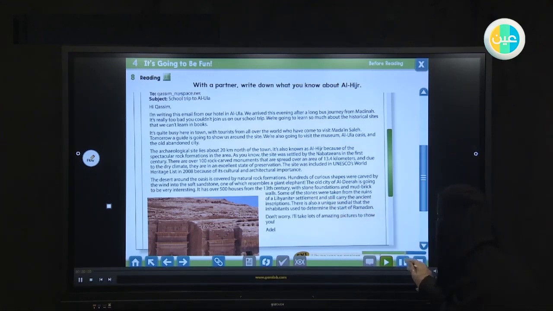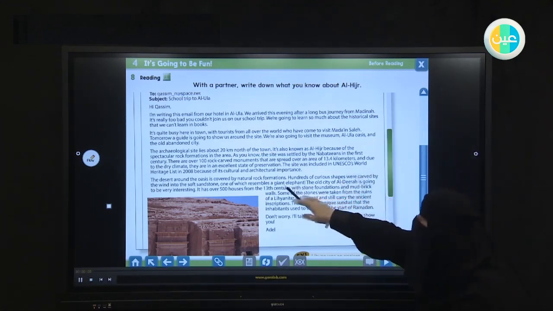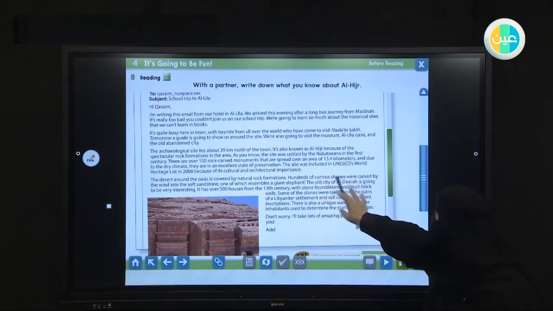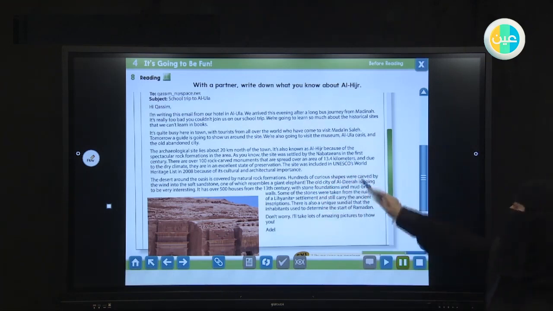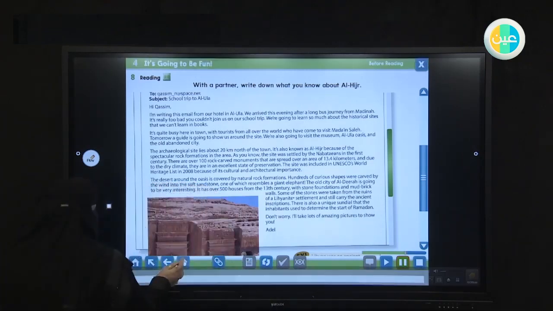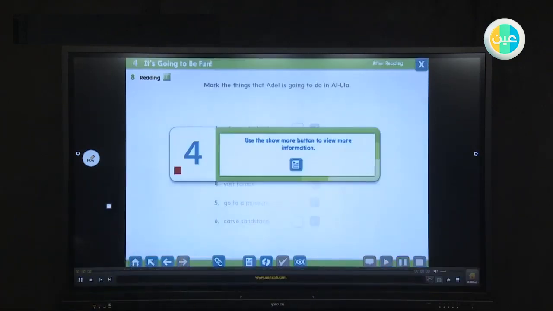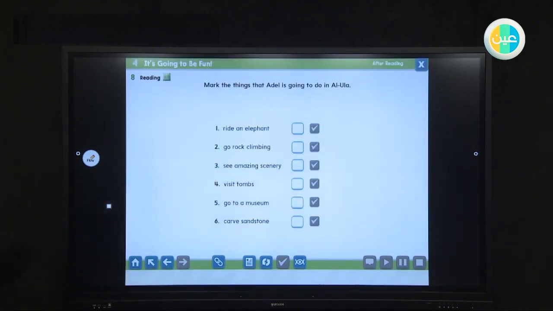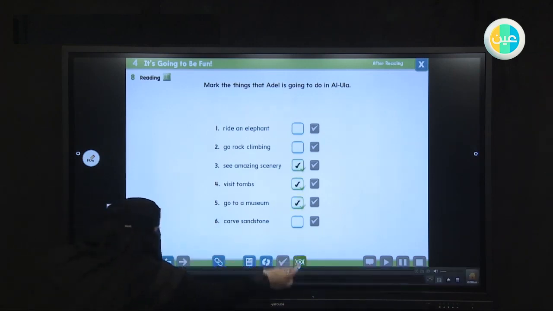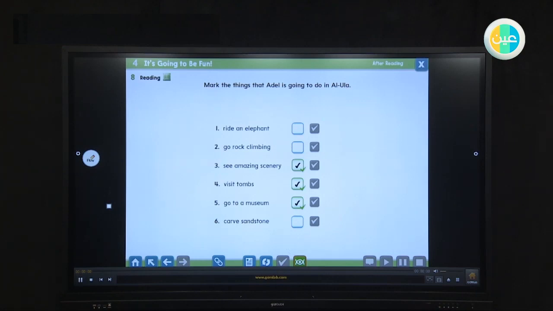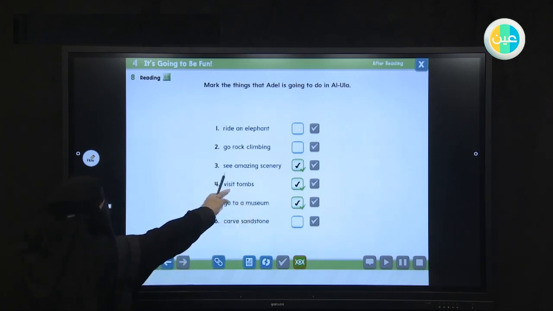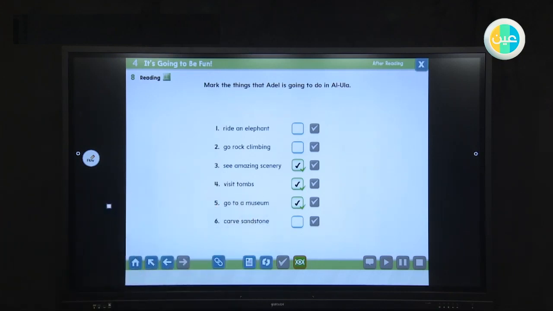Okay, how many rock-carved monuments? Over 100. And because of the architecture of the buildings, it is put on the UNESCO list. So, this is our information today about Al-Ula. I want you now to tell me what Adil is going to do. He is going to see what? Visit tombs, go to the museum, and see amazing things.